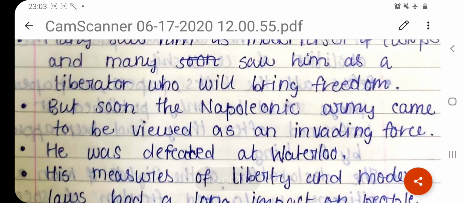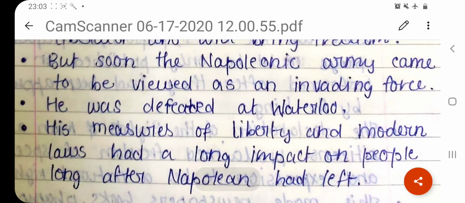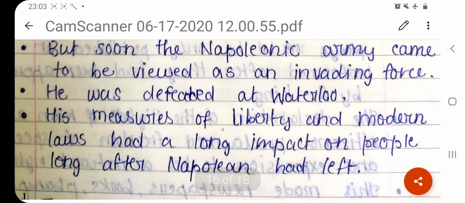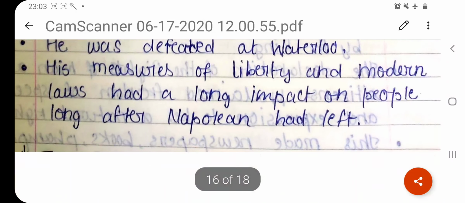But soon the Napoleonic army came to be viewed as an invading force, and other countries of Europe did not like him because they realized that he's invading their countries and placing his family there. So these other European countries finally got together and defeated Napoleon at Waterloo, the Battle of Waterloo. His measures of liberty and modern laws had a long impact on people long after Napoleon had left.